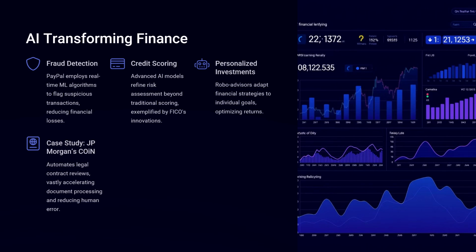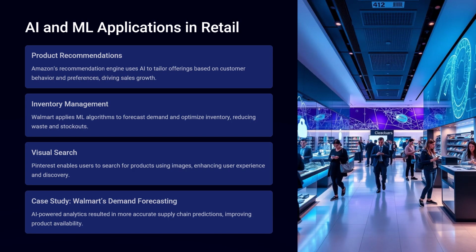Case study: J.P. Morgan's Coin. Automates legal contract reviews, vastly accelerating document processing and reducing human error. AI and ML applications in retail. Product recommendations. Amazon's recommendation engine uses AI to tailor offerings based on customer behavior and preferences, driving sales growth.